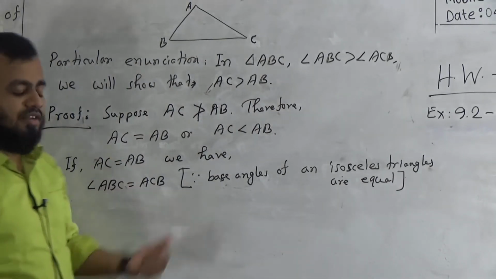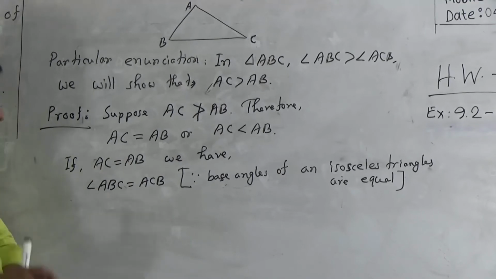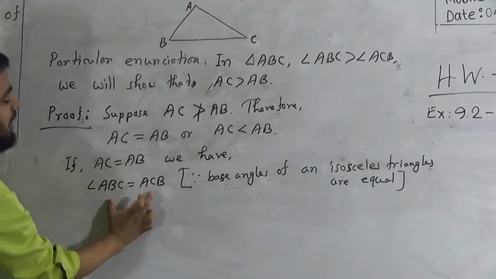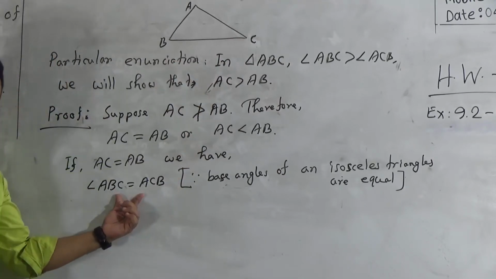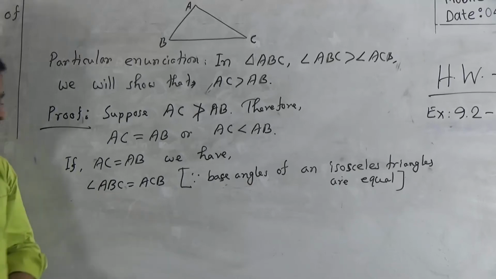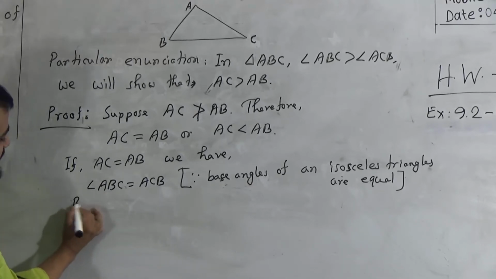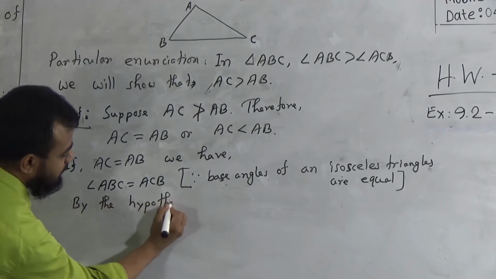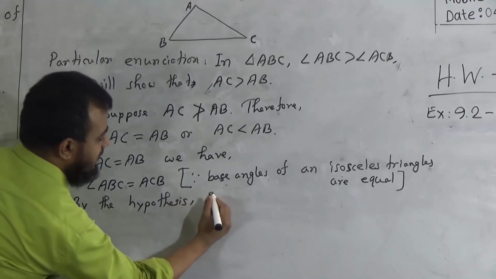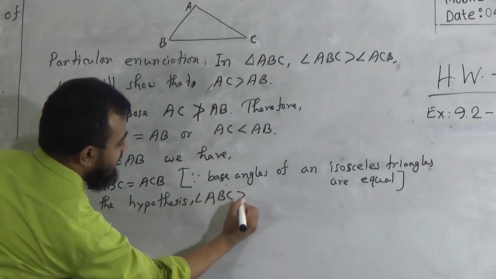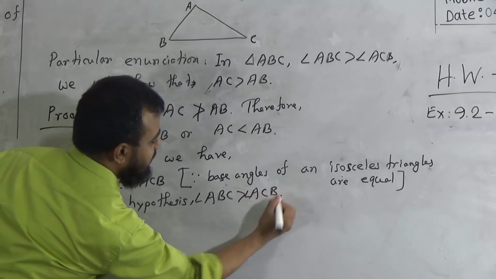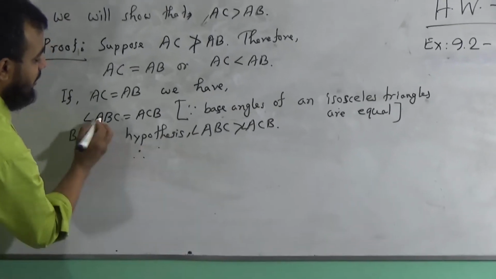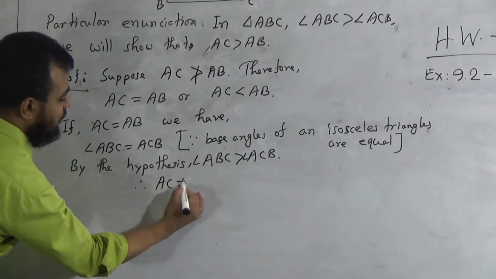So it's an isosceles triangle. In an isosceles triangle, the base angles will be equal. So the base angles ABC and ACB, these two will be equal. But it's not possible. In the hypothesis, it's given that angle ABC is greater than angle ACB. So it can't be equal to each other. Therefore, AC is not equal to AB.